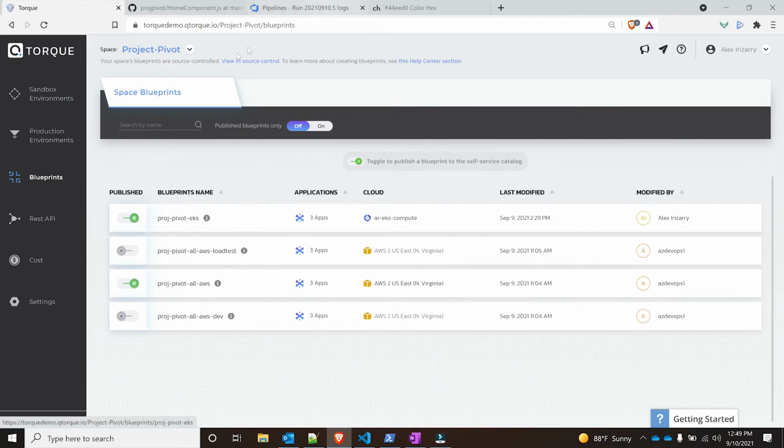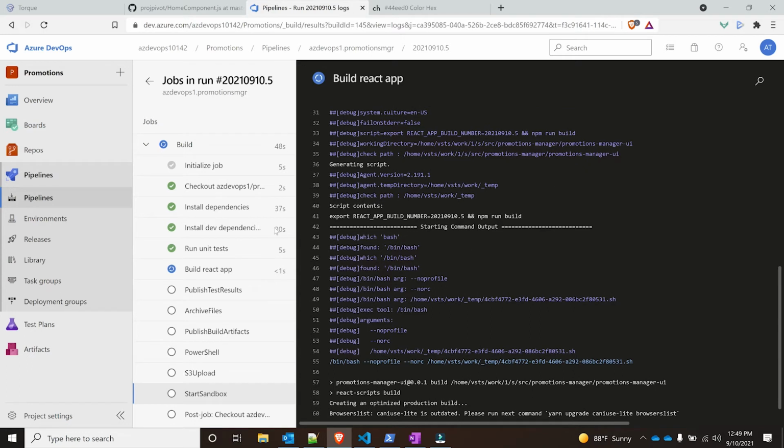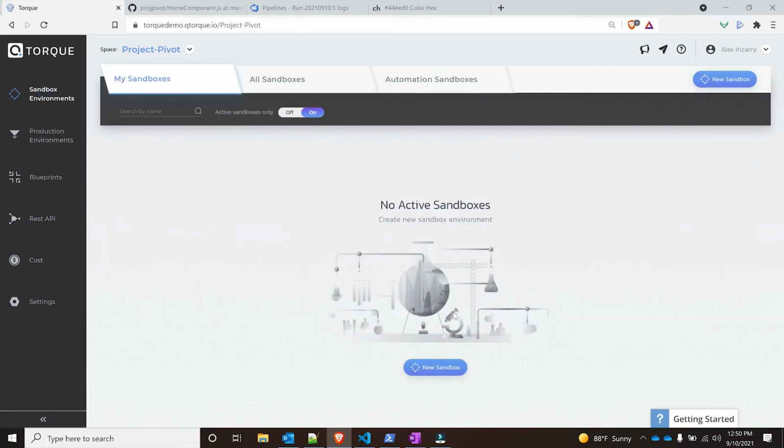And I'll go ahead and see where my pipeline is now running. So it's now building the React app. This specific piece will go pretty quickly. In the UI itself, once the sandbox is deployed, I will get an email letting me know, hey, FYI, your Torque sandbox has been successfully deployed. I can log in from there, or I can just wait for the sandbox to pop up.